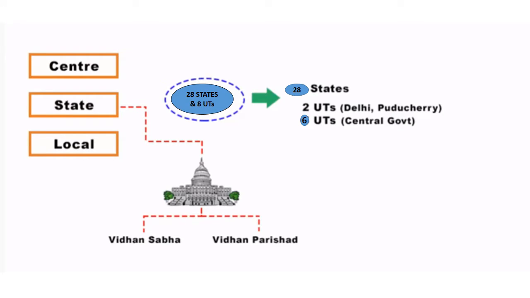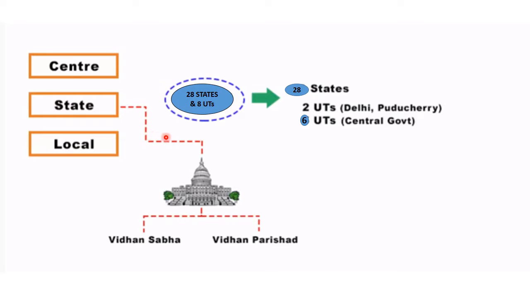As I mentioned earlier, India has 28 states and 8 union territories. Now, out of those 8 union territories, 6 are directly under the control of the central government, whereas 2 other union territories, that is Delhi and Puducherry, work like a state. Now, let us look into the functioning of the state. Every state in India has a Vidhan Sabha or a legislative assembly. Only a few states in India have another house called a Vidhan Parishad or legislative council.